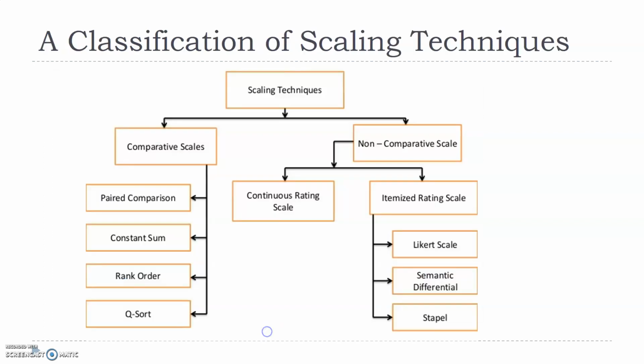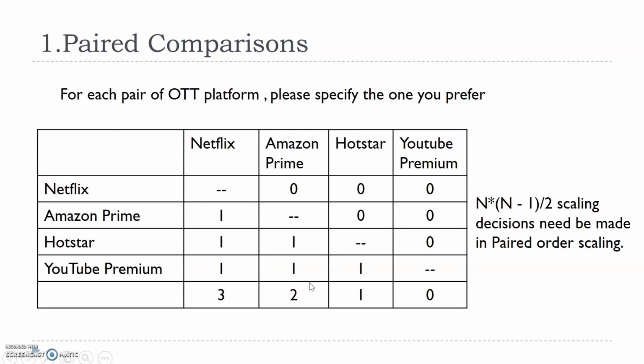So we'll quickly move into different scaling techniques. Primarily there are two kinds of scaling techniques: comparative scales and non-comparative scales. Let's first cover the comparative scales, then we'll go back to non-comparative scales. Comparative scales are four types: paired comparison, constant sum, rank order, and q-sort. So let's get to paired comparisons.